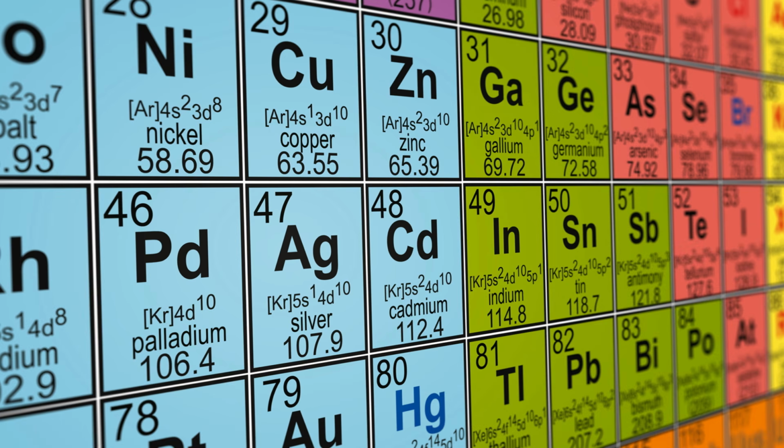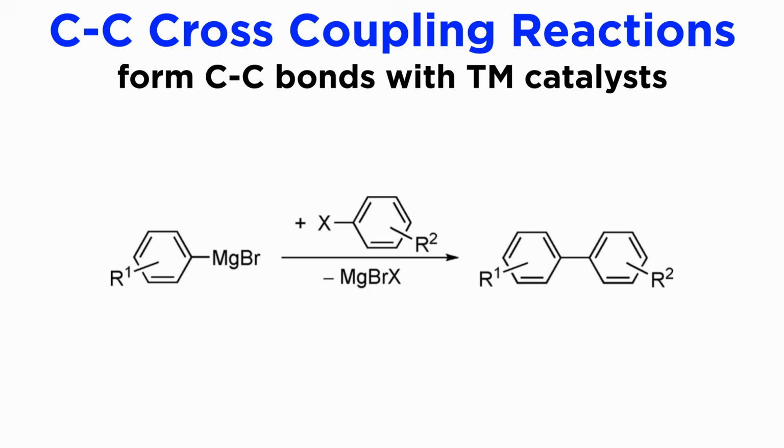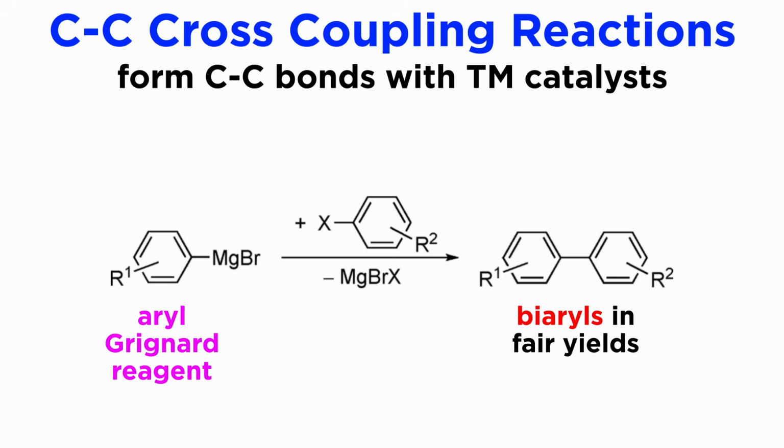Now it's time to move on to an extremely important topic in organometallic chemistry. Cross-coupling reactions forming C-C bonds with transition metal catalysts have been known since the 1940s through the work of Morris Karash, a Ukrainian-born chemist working at the University of Chicago. Among his many contributions to chemistry, he noticed that aryl Grignard reagents give fair yields of biaryls when coupled with aryl bromides in the presence of trace amounts of transition metals.